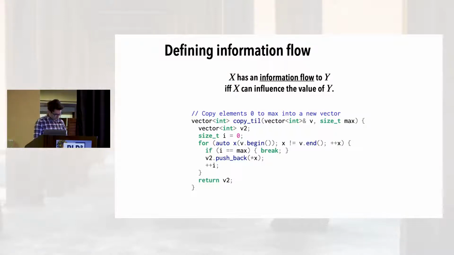Because v goes from v to v.begin, which goes into x, that goes into the dereference of x, that goes into pushback, that goes into v2. Whereas max affects how often this break statement gets run, which is going to affect the number of times pushback gets executed. Both of these are instances of information flows that we would like to detect.